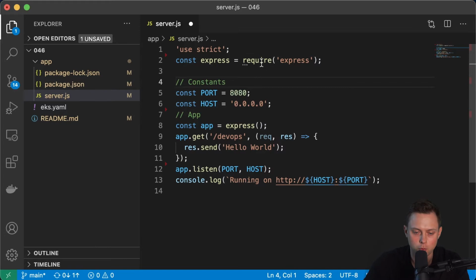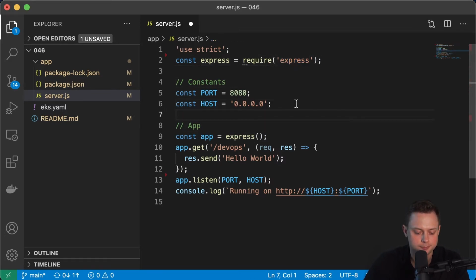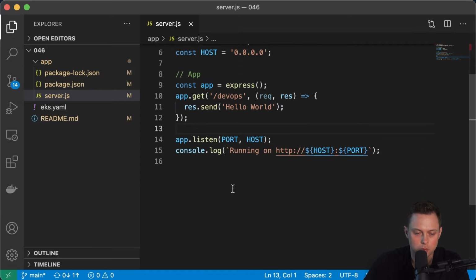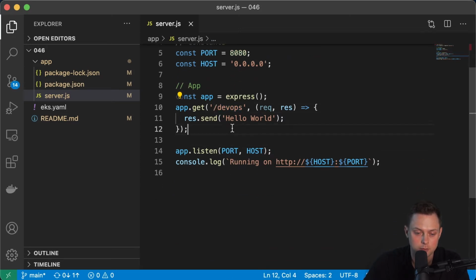Here we're gonna import the Express framework. Then we're gonna define a few variables like port and host. And also we're gonna create only one single endpoint, which we will call devops. And when the client hits that endpoint, it will get hello world in response. And then finally, we're gonna start that application.